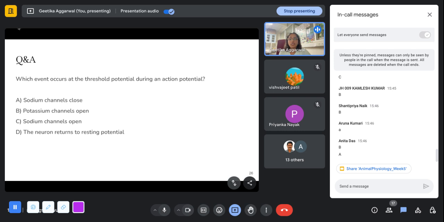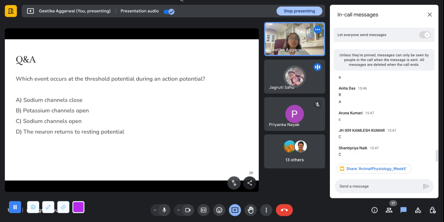Which event occurs at the threshold potential during an action potential? What starts happening when the threshold potential is reached during an action potential? C. Correct.